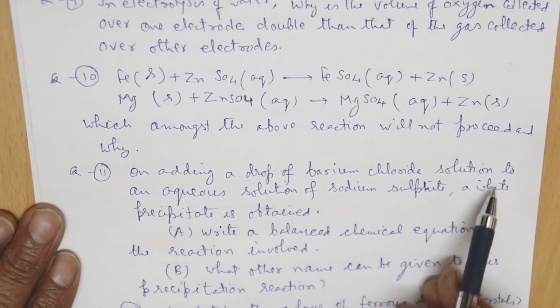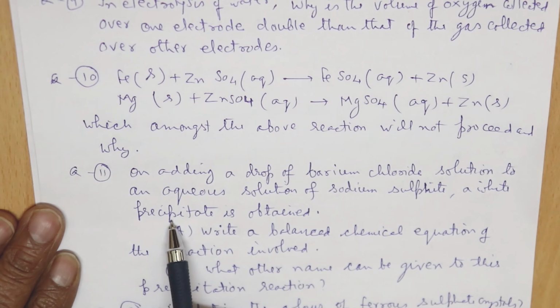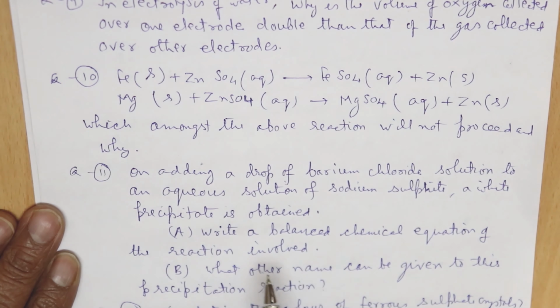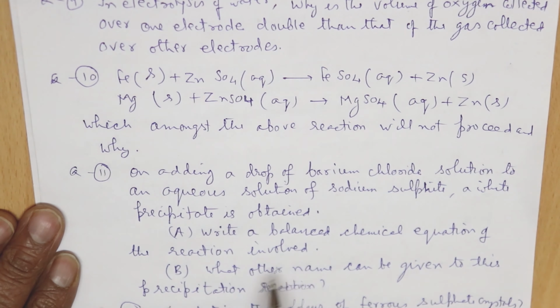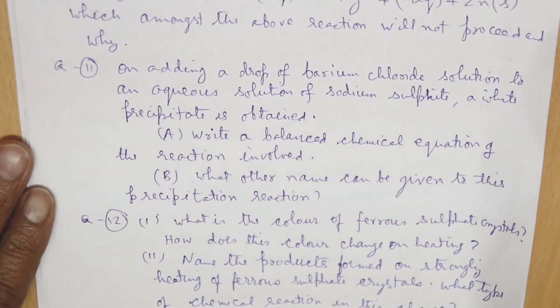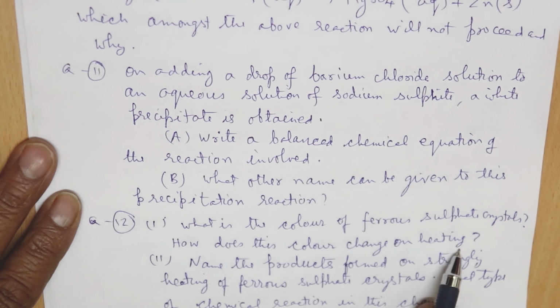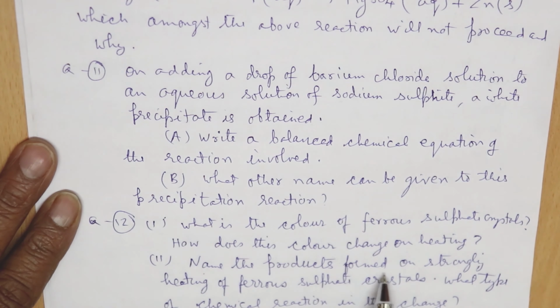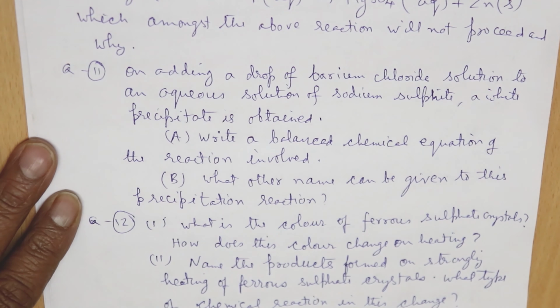Then we go to another question. On adding a drop of barium chloride solution to an aqueous solution of sodium sulfate, a white precipitate is obtained. Here you have to write a balanced chemical equation of the reaction involved, and also what other name can be given to this precipitation reaction. Then another question: what is the color of ferrous sulfate crystals? How does this color change on heating? Next question: name the products formed on strongly heating ferrous sulfate crystals. What type of chemical reaction is this change?